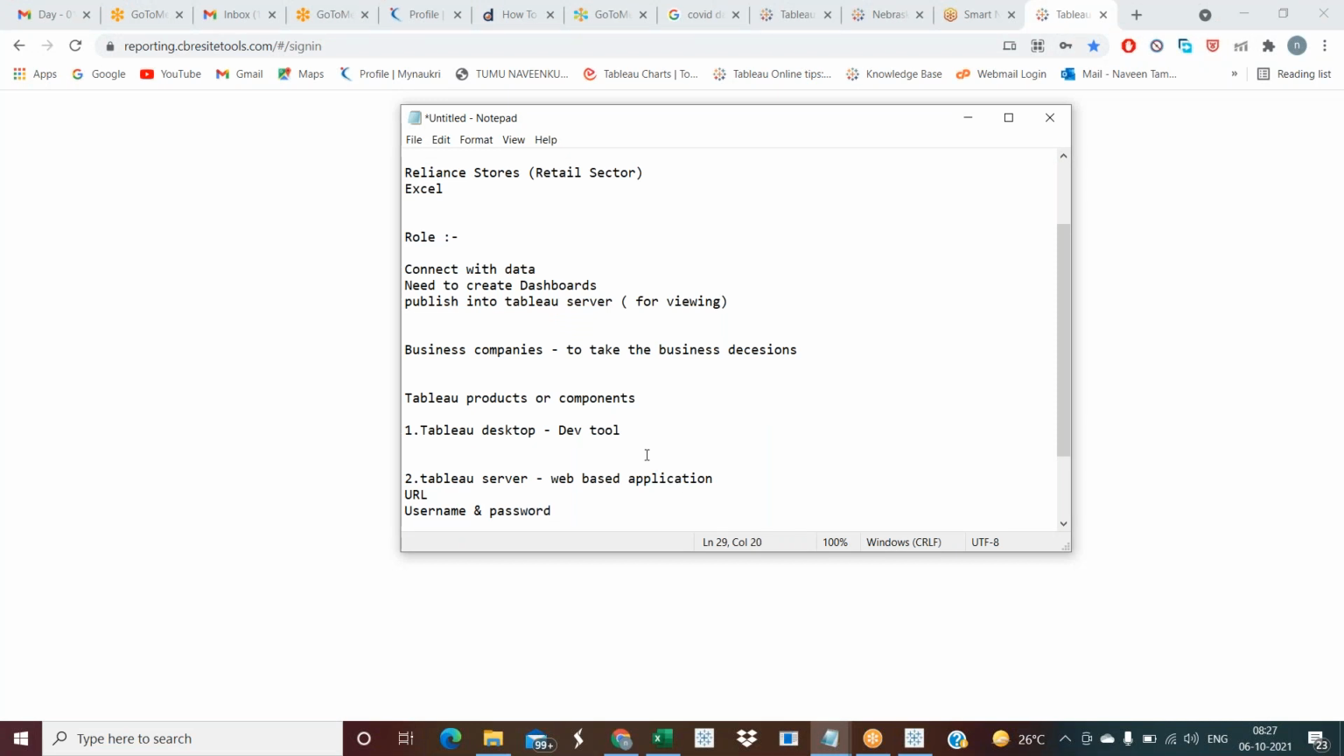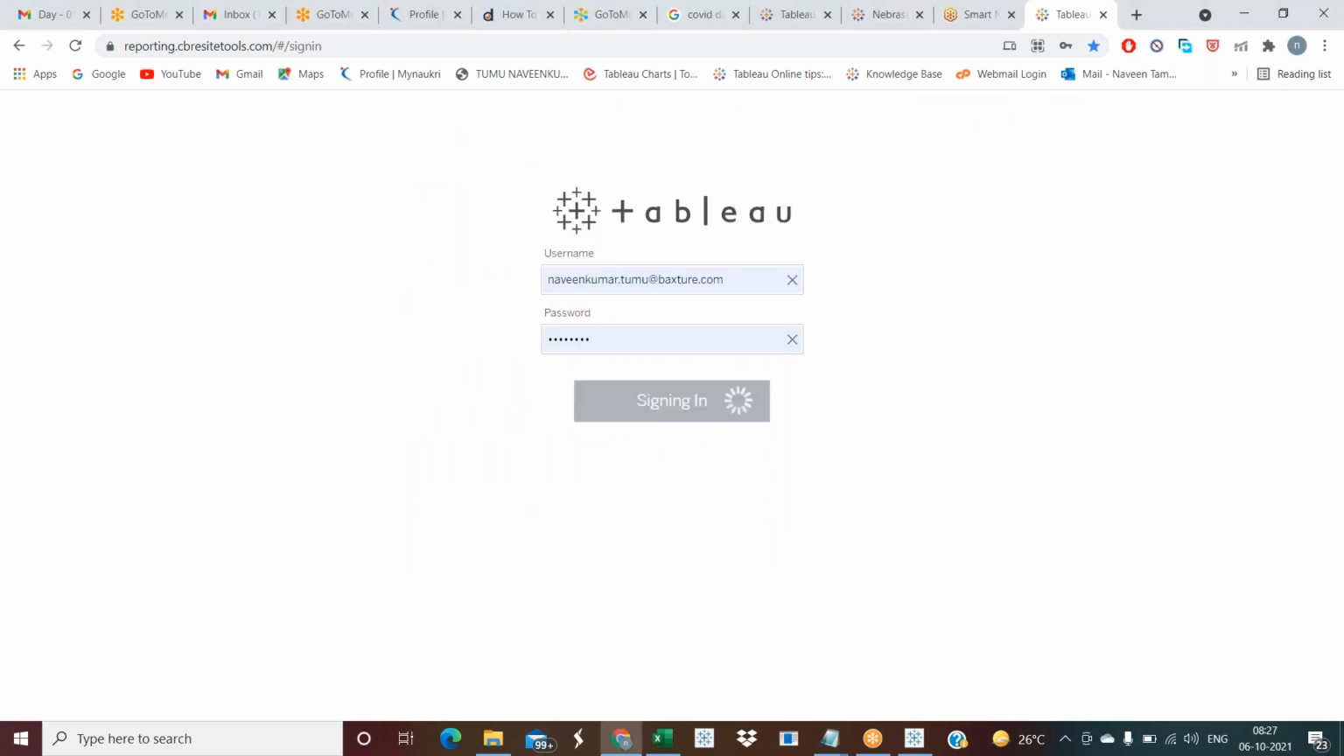So now you have Tableau Desktop for development. Now you have Tableau Server, meaning you have the URL link, and the username and password also. By using this, you are going to log in. Just click on sign in.